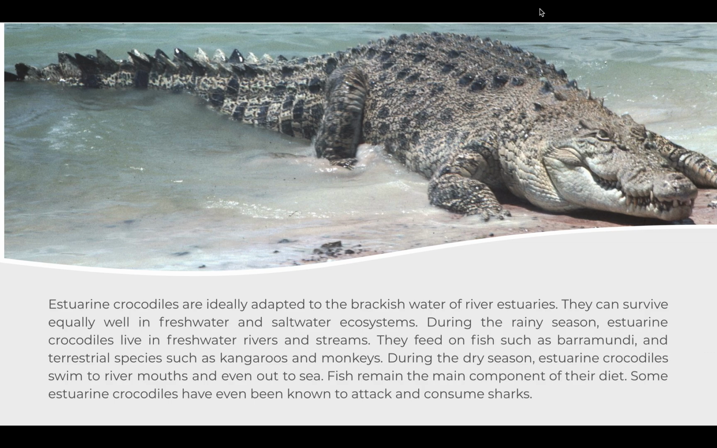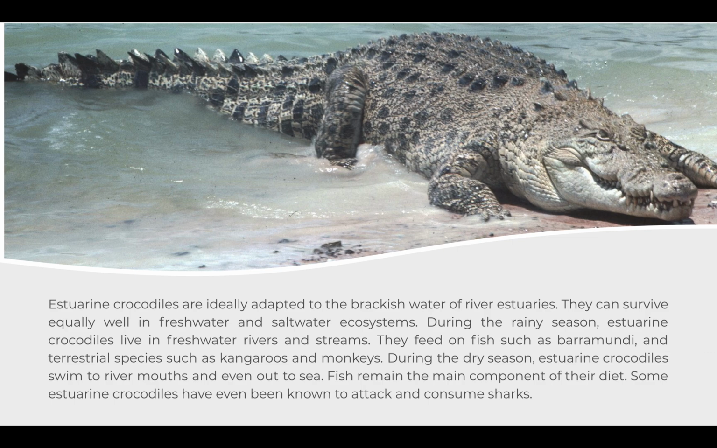Estuarine crocodiles are ideally adapted to the brackish water of river estuaries. They can survive equally well in freshwater and saltwater ecosystems. During the rainy season, estuarine crocodiles live in freshwater rivers and streams. They feed on fish such as barramundi and terrestrial species such as kangaroos and monkeys.